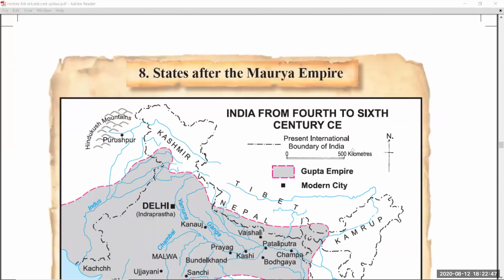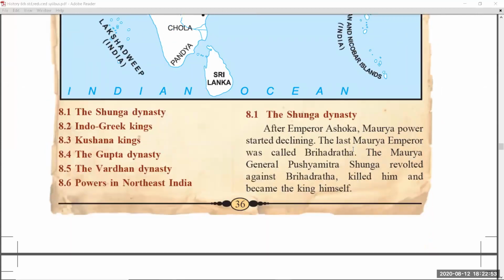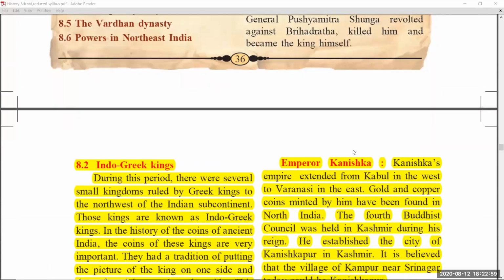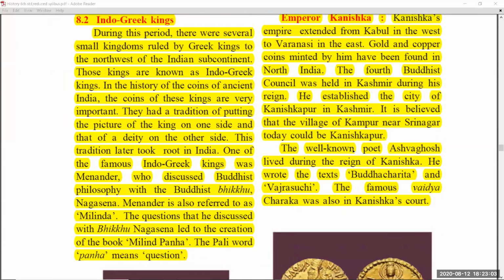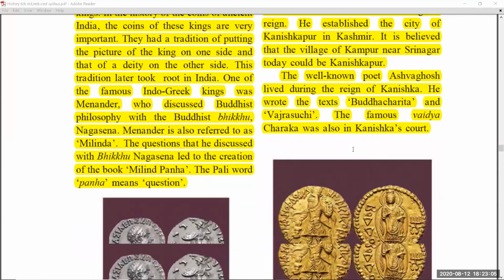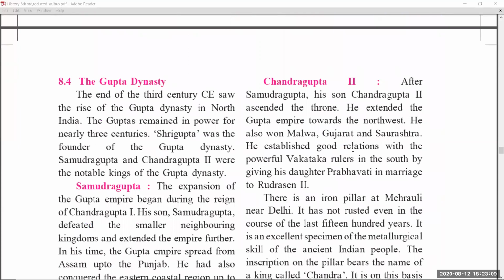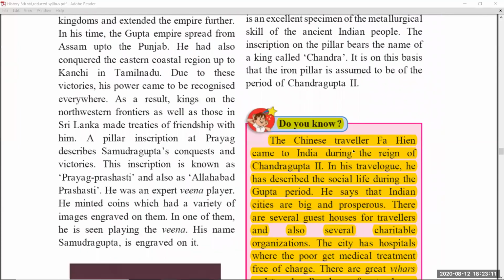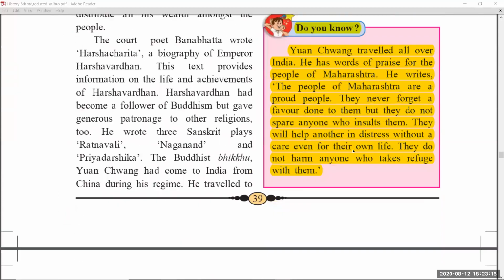Coming to chapter number 8, states after the Maurya Empire. So that is page number 36. There is no change. Coming to page number 37, these two, Indo-Greek kings and Emperor Kanishka, were removed. And the do you know part was also removed in page number 37. In page number 38, the do you know part was also removed. Coming to page number 39, again the do you know part is removed.